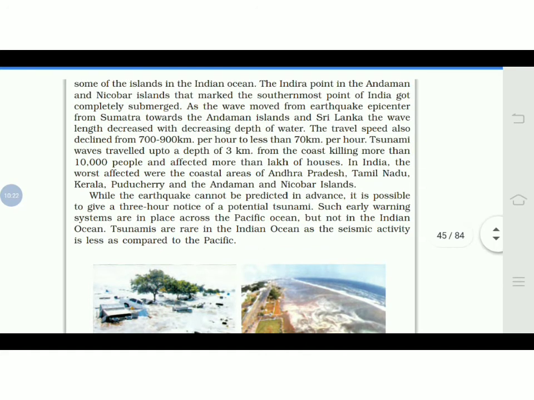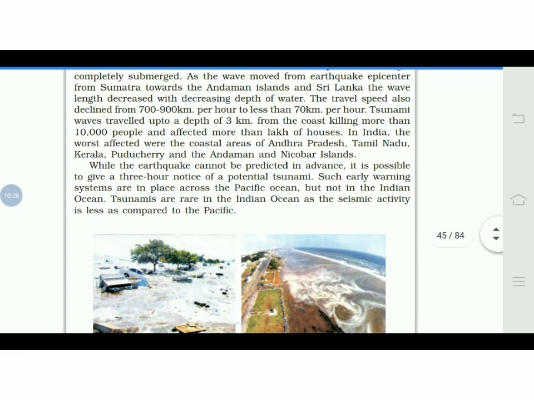In India, the worst affected were the coastal areas of Andhra Pradesh, Tamil Nadu, Kerala, Puducherry and the Andaman and Nicobar Islands, because on that side we have the Bay of Bengal. All these states are near the coastal lines. Actually they lie near the coastal lines. So these states were affected.